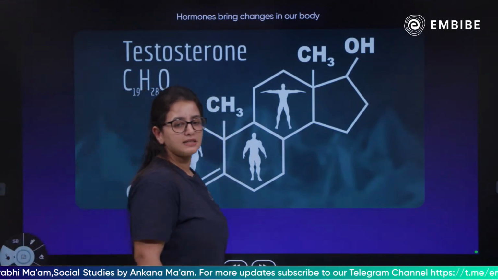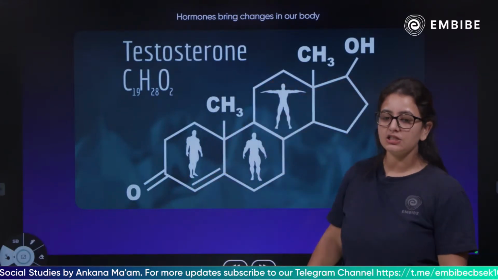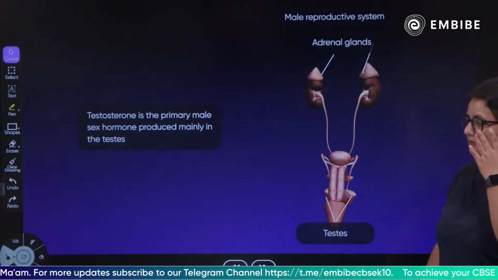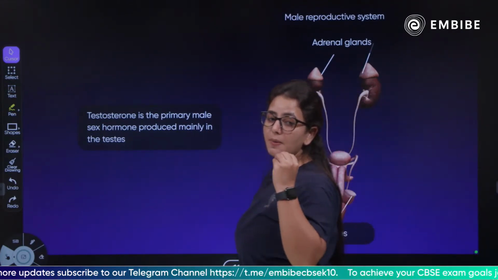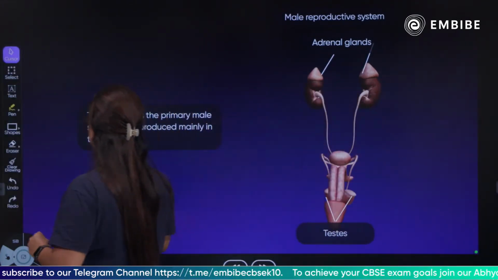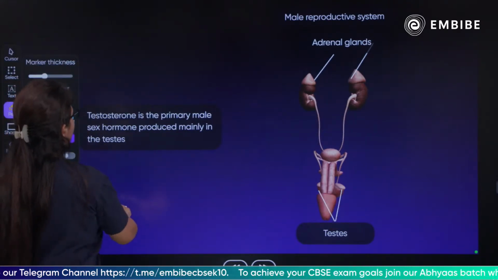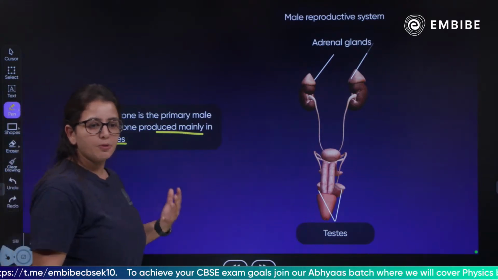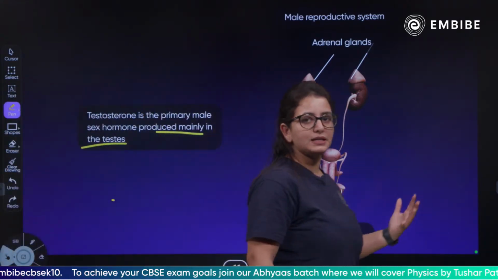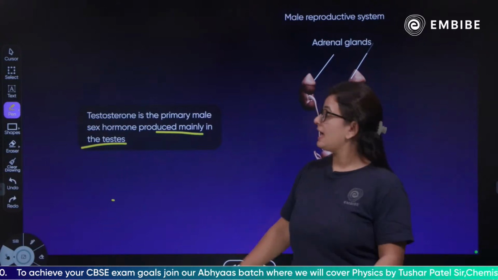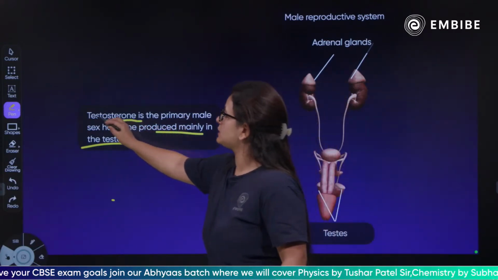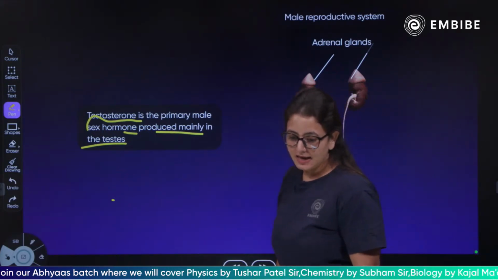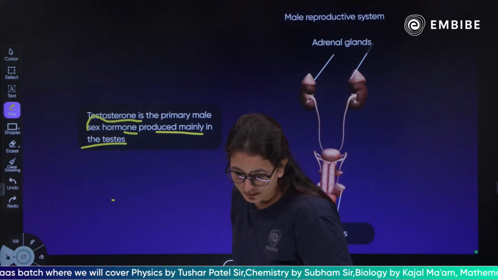We are going to discuss what changes testosterone brings into a male body. So children, testosterone is the primary male sex hormone produced mainly by the testes. The testes are where the male gamete formation takes place. The sperm is formed inside the testes, and testosterone, which is a sex hormone, is also secreted in the testes. Yes? Okay?